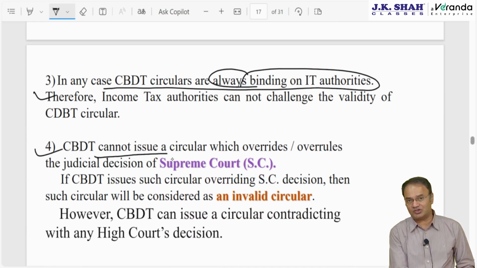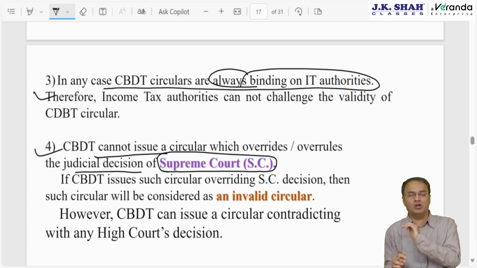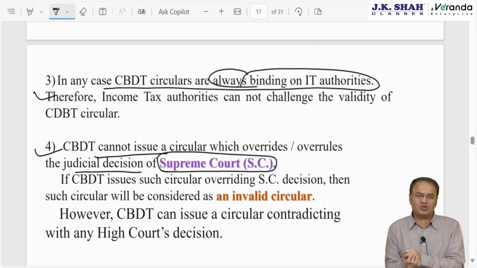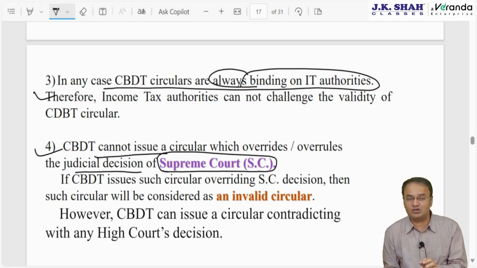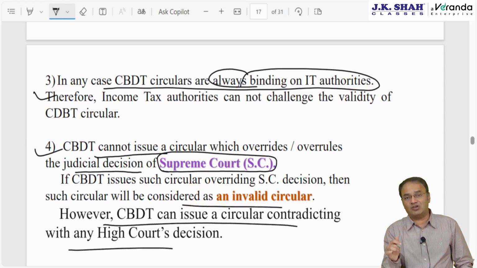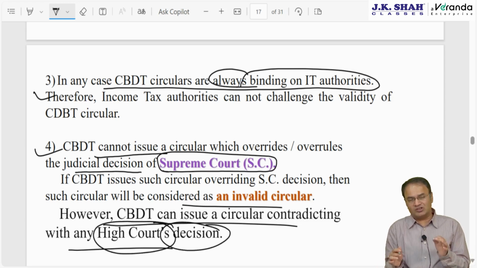Fourth, CBDT cannot issue a circular which contradicts the Supreme Court decision. Supreme Court decisions in our country become law. The only one who can reverse the effect of a Supreme Court decision is the government, the central government, the finance ministry or the ministry of law. But the income tax CBDT cannot reverse the decision, cannot issue a circular contradicting a Supreme Court decision. If it does so, such a circular will be invalid. Similarly, CBDT cannot issue a circular which contradicts the plain language of law. However, CBDT can issue a circular which contradicts a High Court decision. High Court decision it can.